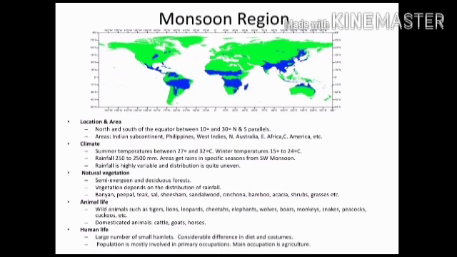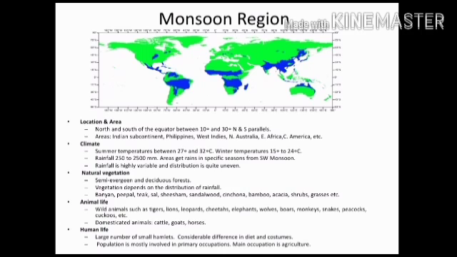Monsoon region. These regions are located in north and south of the equator between 10 degree and 30 degree north and south parallels. Areas: Indian subcontinent, Philippines, West Indies, North Australia, East Africa, Central America, etc. Here summer temperatures are between 27 degrees and 32 degrees Celsius. Winter temperatures 15 degrees to 24 degrees Celsius. Rainfall 250 to 2500 millimeters.